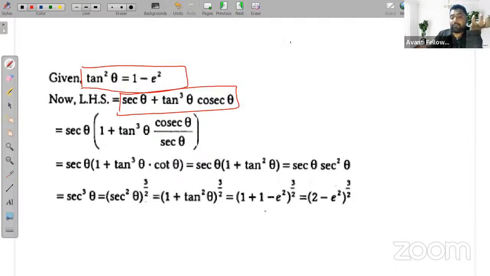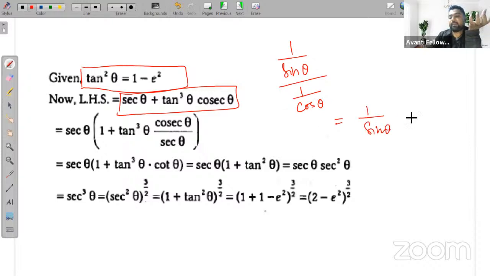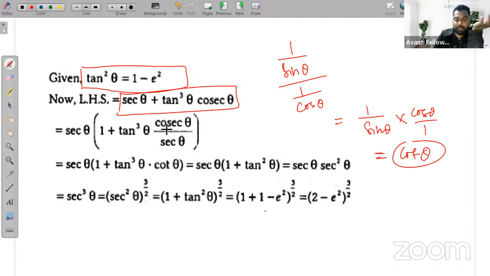So cosec theta we know that is 1 upon sin theta, है ना? And sec theta we know that is 1 upon cos theta. So if we simplify this expression, what we'll get? That is 1 upon sin theta into cos theta upon 1, that is cos theta upon sin theta, which is cot theta. So we can directly write cosec theta upon sec theta is cot theta, and keep all this as well,